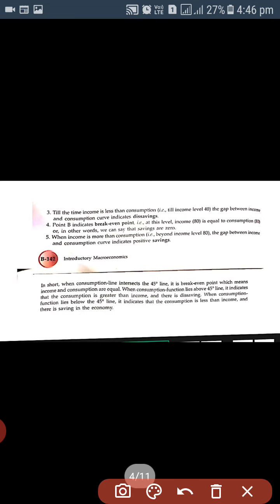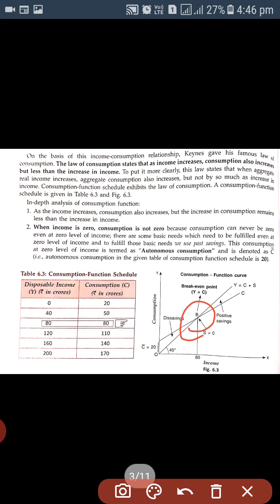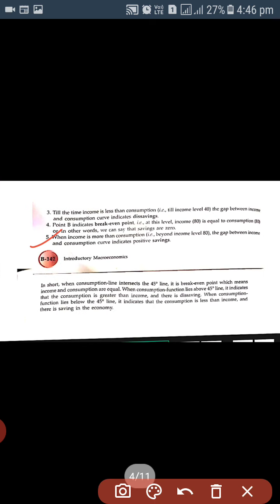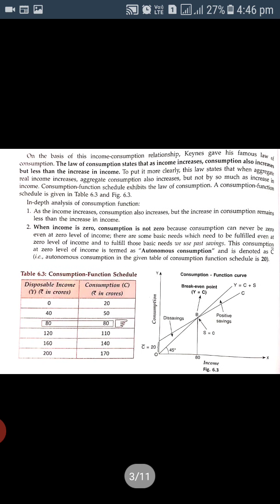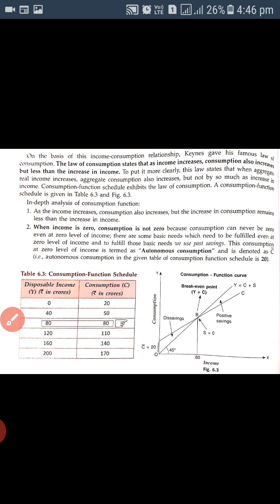And next is point 4. Point B indicates the break-even point. It means here at this point income and consumption are the same. So this point is the break-even point. Next is, when income is more than consumption, the gap between the income and consumption indicates positive saving, as we have already seen here. Here income is more than the consumption.